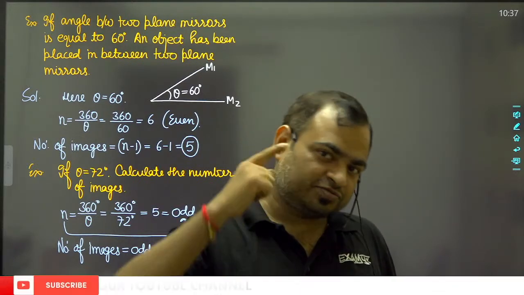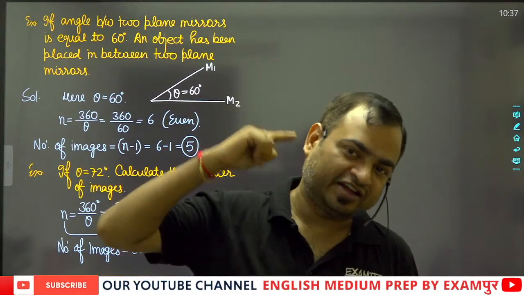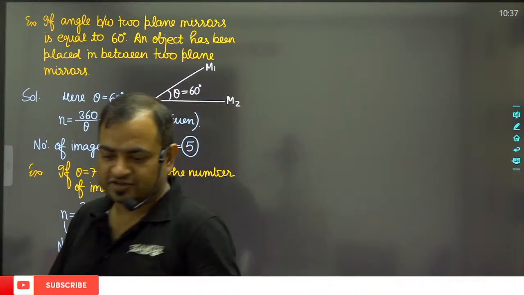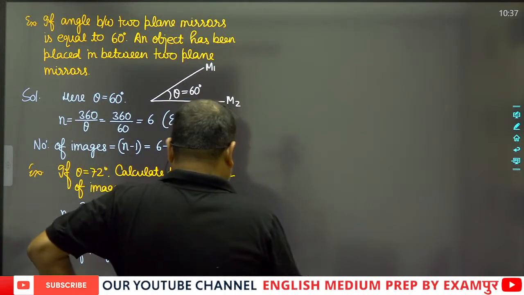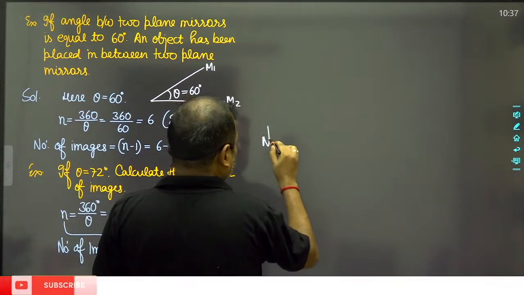That is because of continuous reflection to infinity. So the number of images will be equal to infinite.